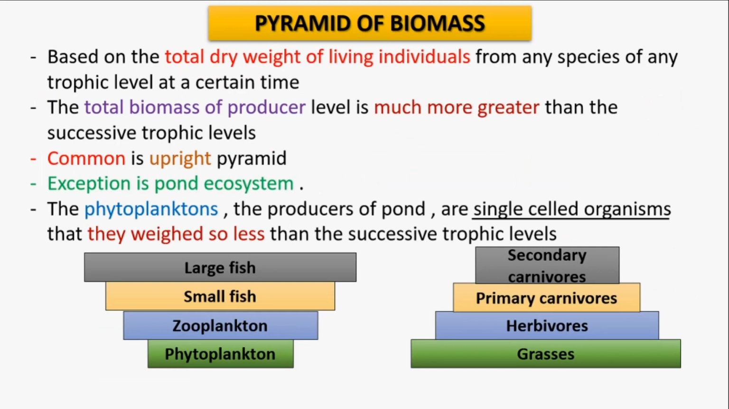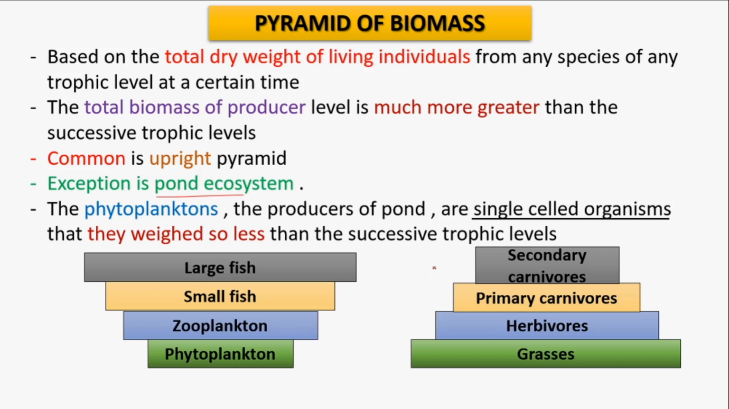Next is the pyramid of biomass. It is based on the total dry weight of the living individuals at a certain time of any species of any trophic level. The total biomass of the producer is much greater than the successive trophic level, and it is more common. The common pyramid of biomass is upright, but an exception is found in this case also, that is the pond ecosystem.